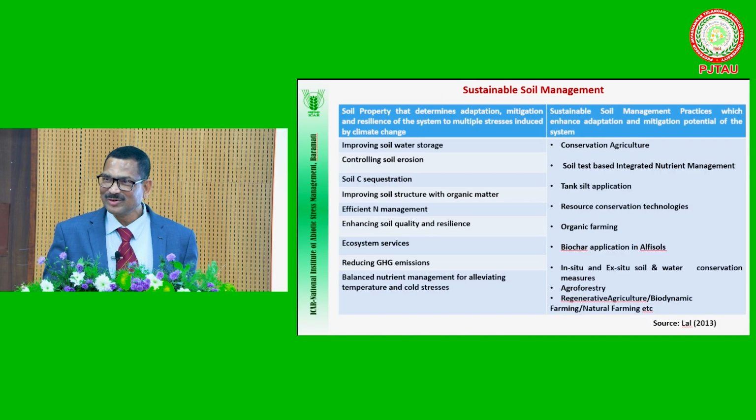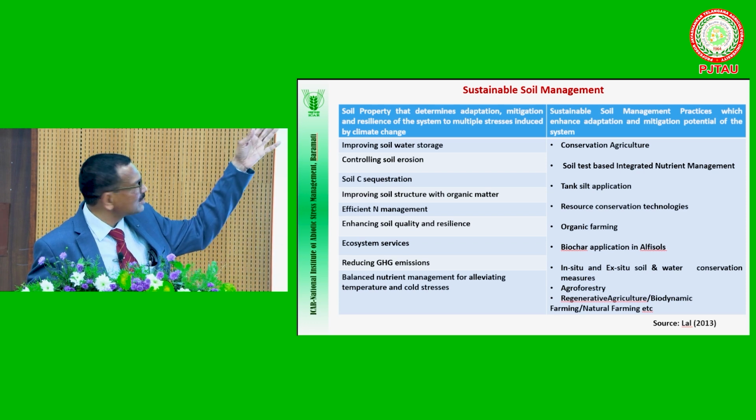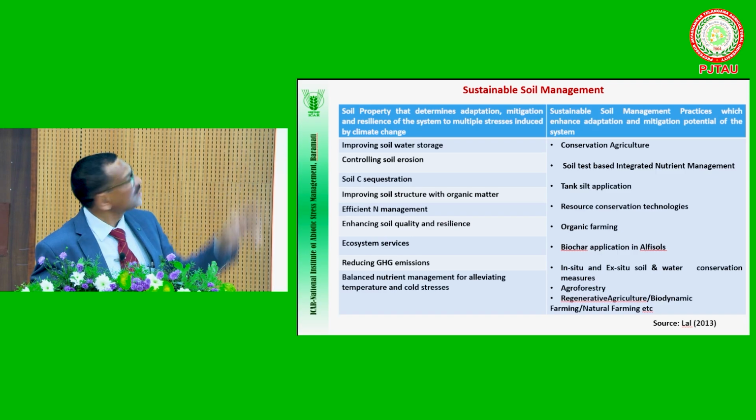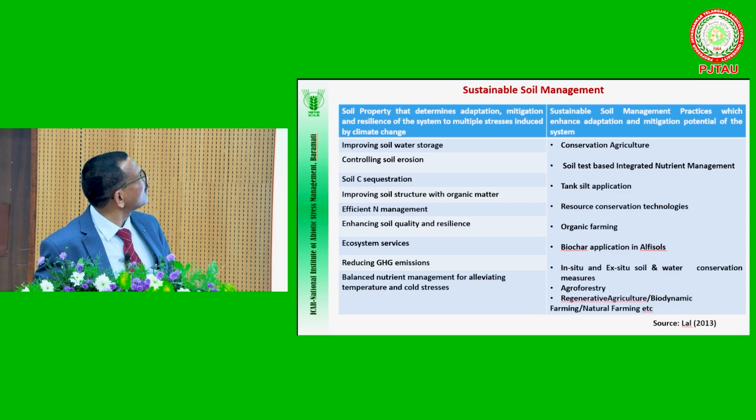I am not going into detail, because even within our agriculture college, in our soil science department, we have developed so many technologies. The soil physical constants project was there earlier, now it is not. Ramasubba Reddy Sahab was there at that time, and your DS Reddy also. Many are there, but these are a few examples. These are some of the soil parameters which determine the adaptation, mitigation, and resilience of soils. I mentioned already, controlling soil erosion, soil carbon sequestration, improvement in soil structure and organic matter.